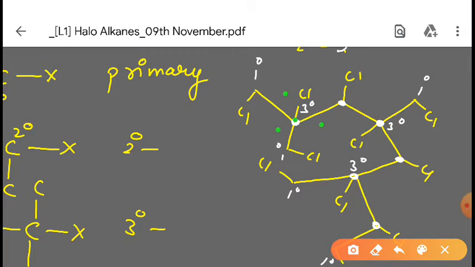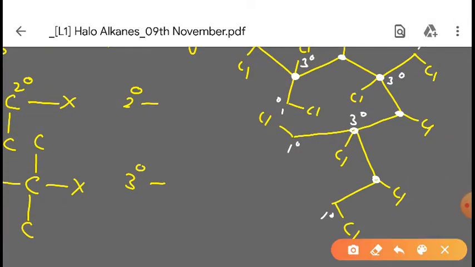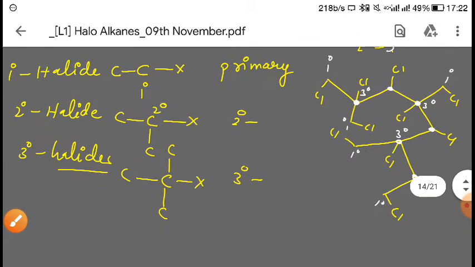In the same way, you can see here again 1 degree carbon, here also 1 degree carbon, okay? Here again 3 degree, because it is connected to one bond with this carbon, one bond with this carbon. So here again 3 degree, here also 3 degree, here also 3 degree. In this way you can find out which one is 3 degree, 2 degree and 1 degree. So based on the degree of carbon, it is divided into primary, secondary and tertiary halide, okay?